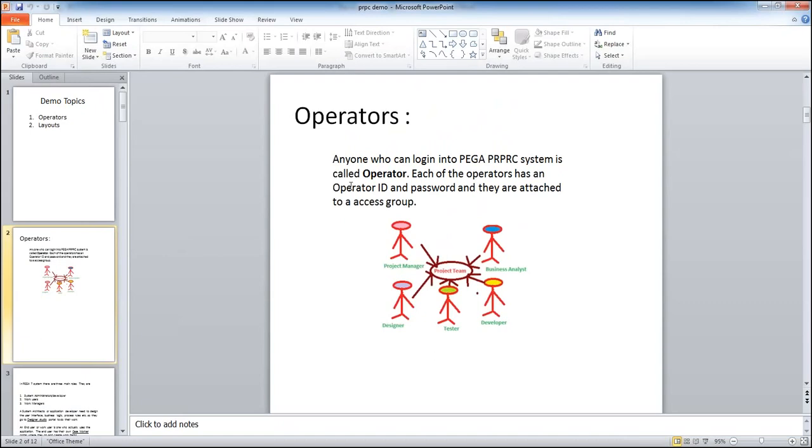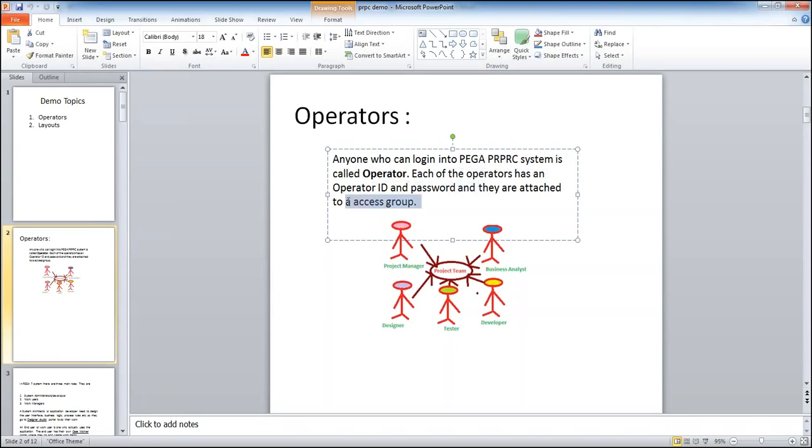Each operator will have a user ID, called the operator ID, and a password. Anyone who can log in to a Pega PRPC system, whether a product manager, an end user, a business analyst, or a tester, is called an operator. Outside the Pega world we call them users; here they are called operators. Each operator will have a username and password, and they are attached to an access group.